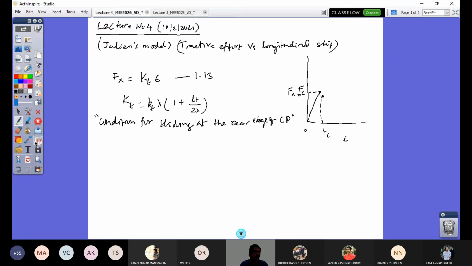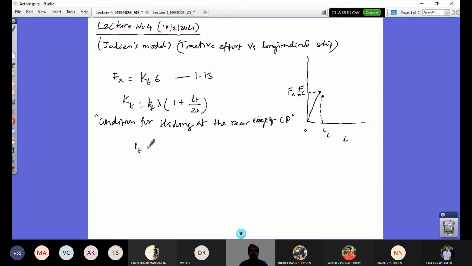So how do I derive the value of IC and the corresponding value of FXC? I know my characteristic length. So I have to equate my contact patch length LT equal to LC, which is equal to mu P times W by LT small kt into I, minus lambda.